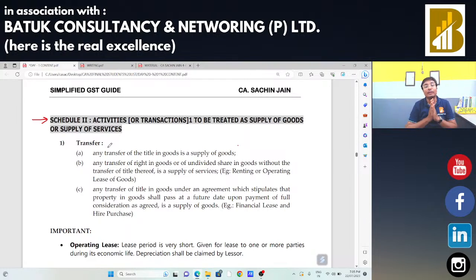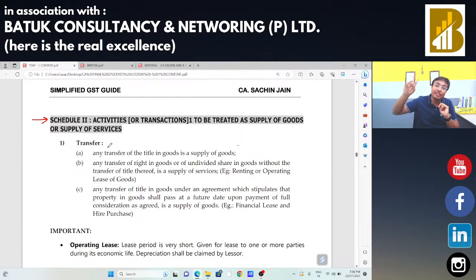We need to consider the same as a supply. And the first transaction was your transfer of business or disposal of business assets, but two exceptions are there. If it is done as a going concern, then no GST. And another is, if the independent part of that particular industry is sold out, in that case there is no GST.